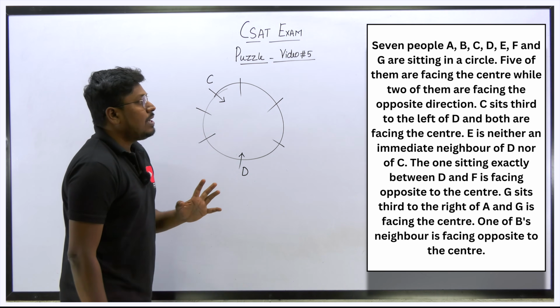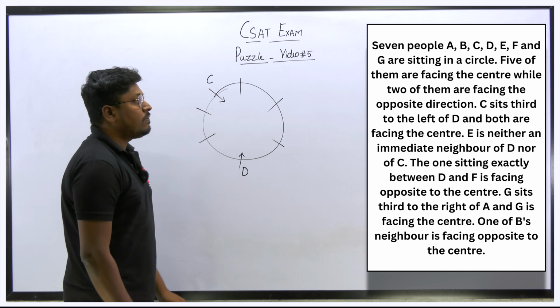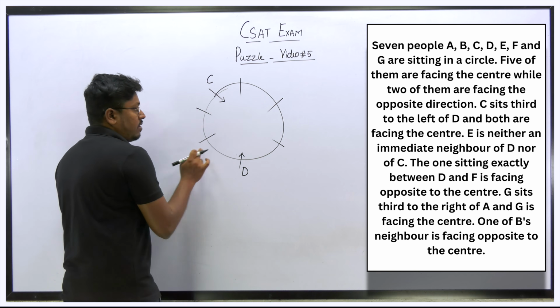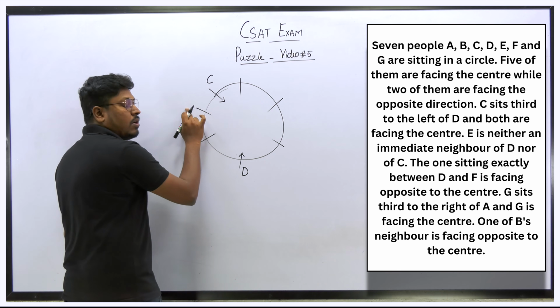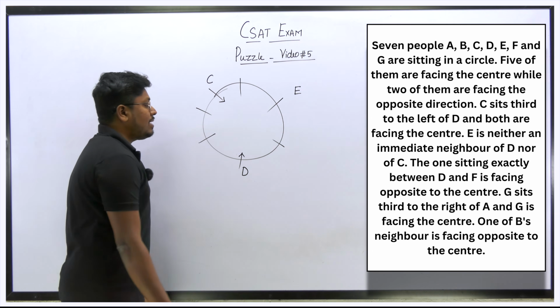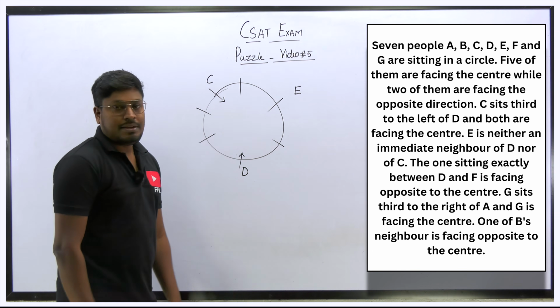Okay, so next point, E is neither an immediate neighbor of D nor C. So these 2 places are not for E, and these 2 places are not for E. Only one place that we have is the place for E, because he is not the immediate neighbor of C nor D, right?